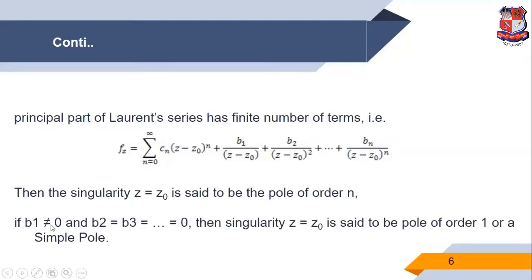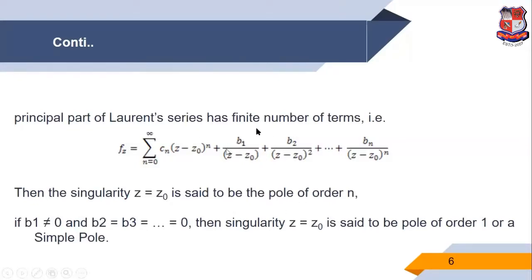So, if B1 is not equal to 0, again I repeat, and B2, B3 up to 1 and so on all are 0. So, only one term, B1 upon Z minus Z0, where the power of Z minus Z0 is 1. Therefore, we can say Z equal to Z0 is a pole of order 1.